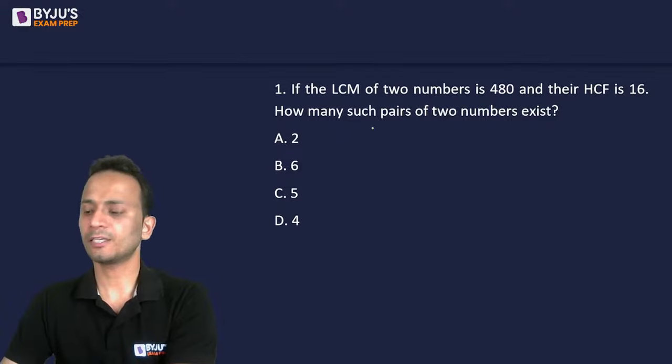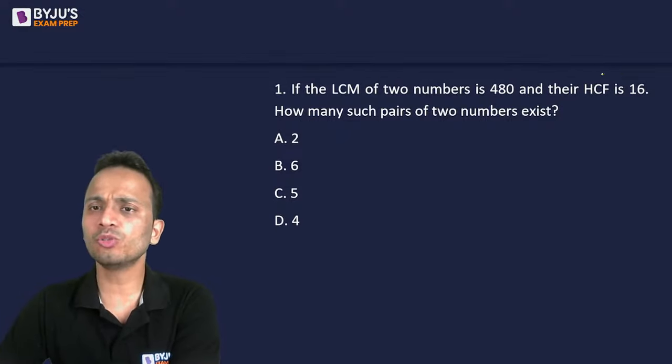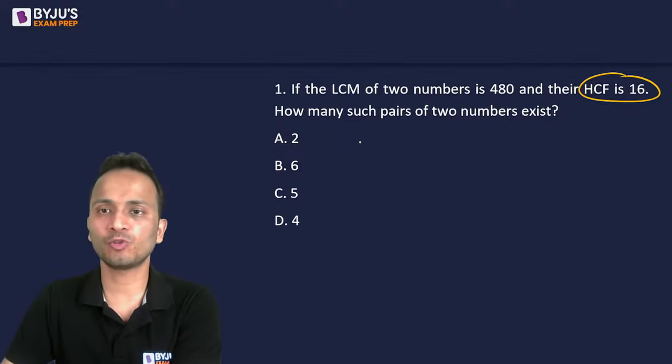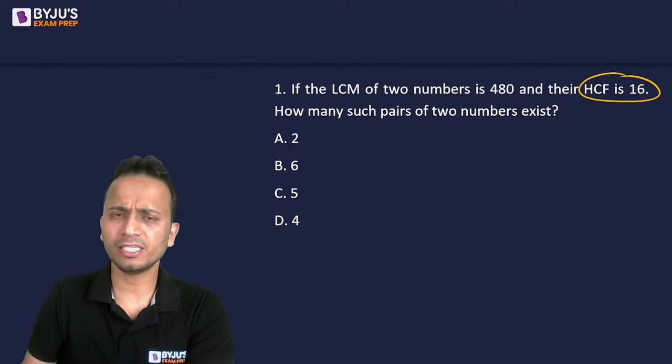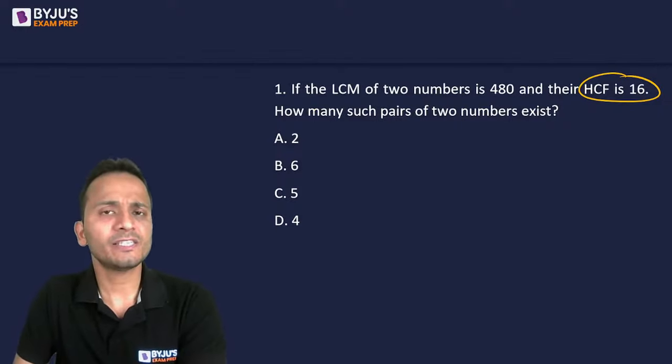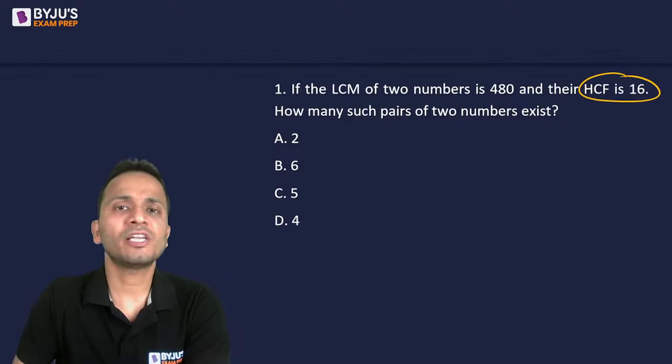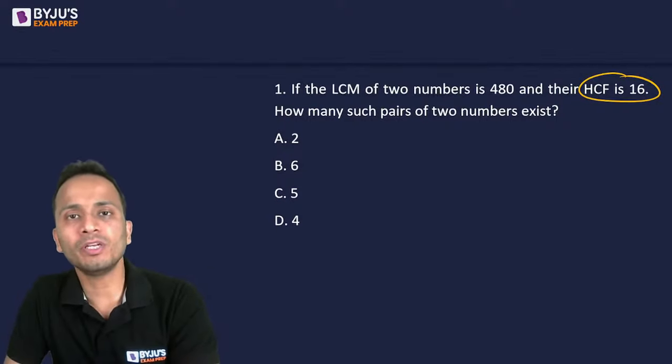All right, चलिए start करते हैं. Now, first of all, I'll use this thing, HCF. HCF of two numbers is 16. Now, highest common factor. Understand what actually this is. Now, HCF 16, 16 is the largest number that can be taken common from both